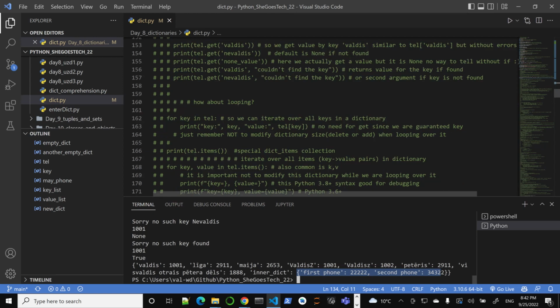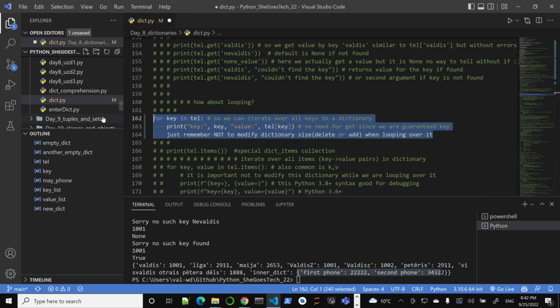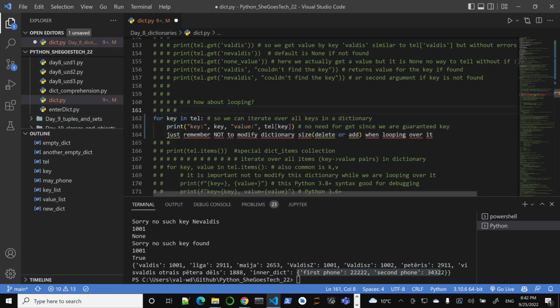Again, we saw this part here, or get. So I think we get to the looping. Maybe we don't have pop and push methods, but let's go for looping. Looping is probably something you'll be doing. You want to go through all the keys in your dictionary. Use something like this. One thing you should remember is, when you are looping through a dictionary, do not change the size.